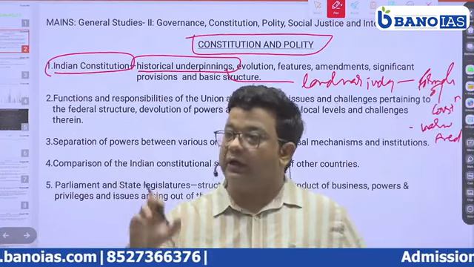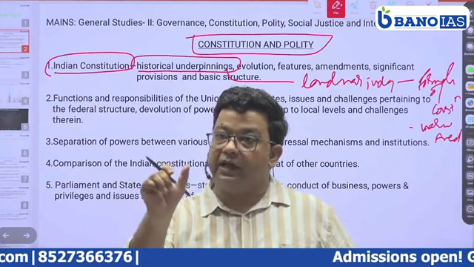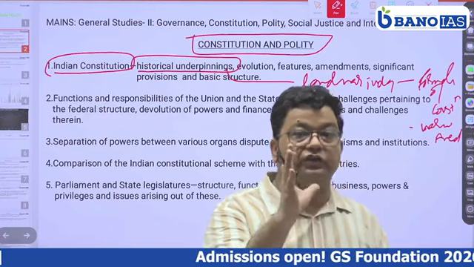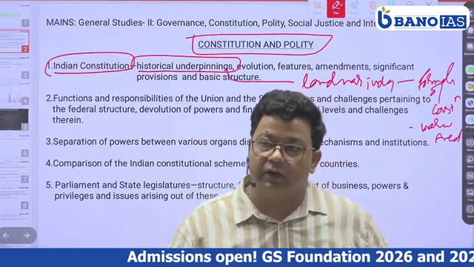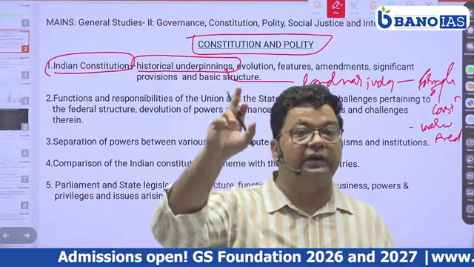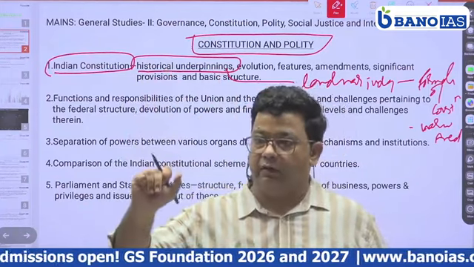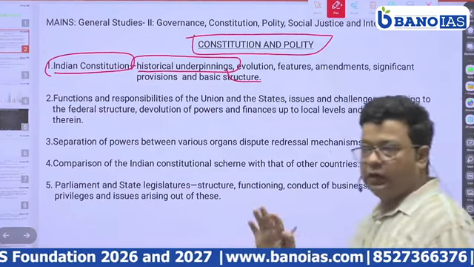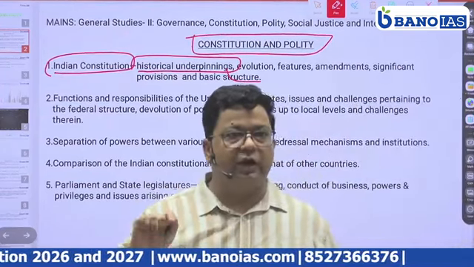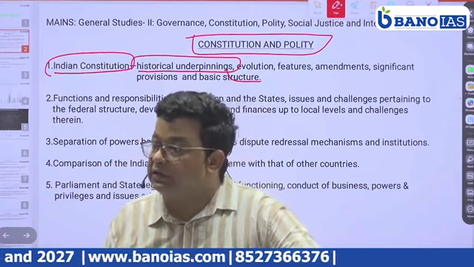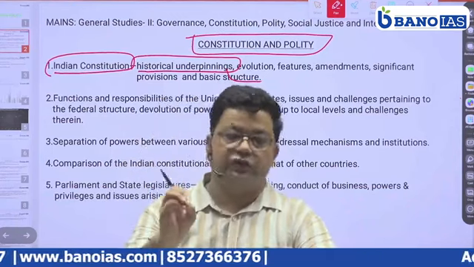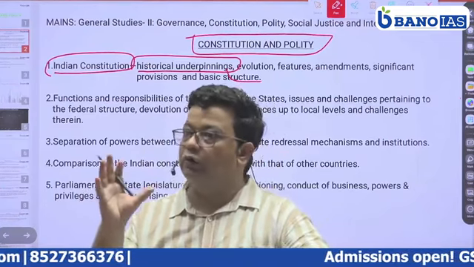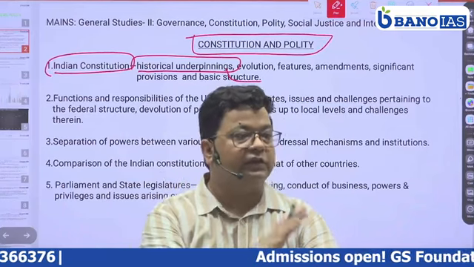If we talk about the historical underpinning, it means we are talking about its history, how the history has formed. So from where should we start the historical underpinning? From the Government of India Act, I mean from the British Act of 1857. As we know, Britishers came up with acts in India for their regulation. The first act was the Regulating Act of 1773. But as a student of polity and constitution, you are not advised to go through the acts before the 1857 Act.